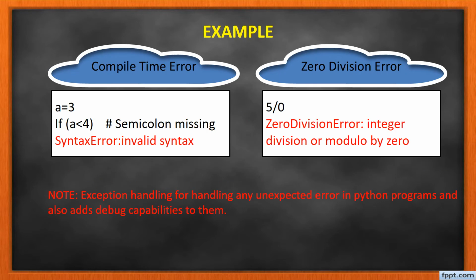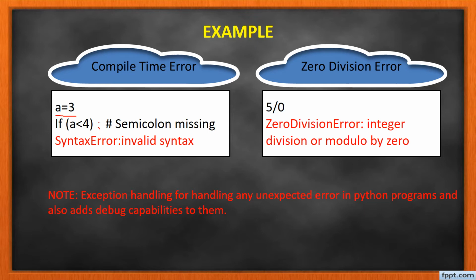So let us consider an example for the compile time error and the zero division error. Here I assign a value a equal to 3, and I have used an if statement. Here a colon is missing in this particular statement, so it shows an invalid syntax.